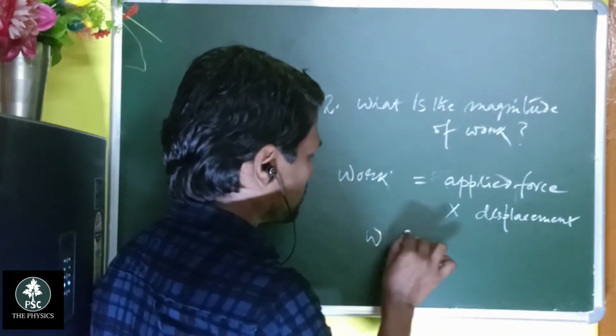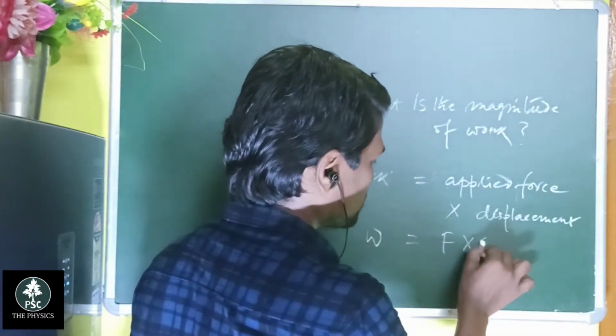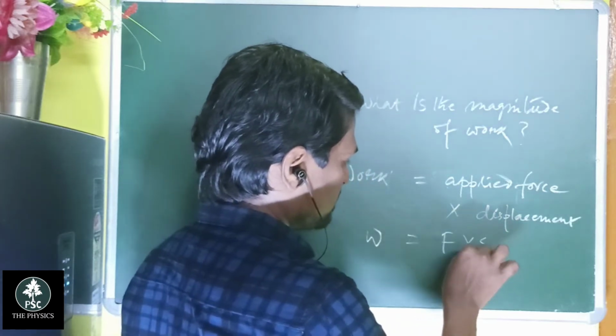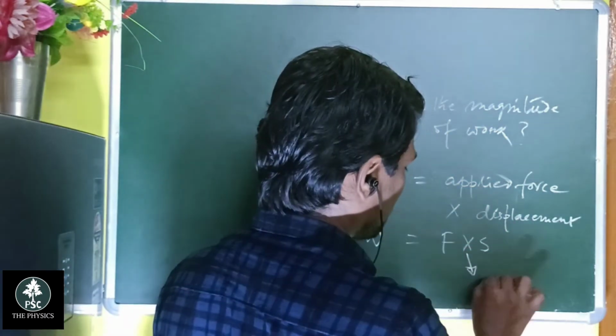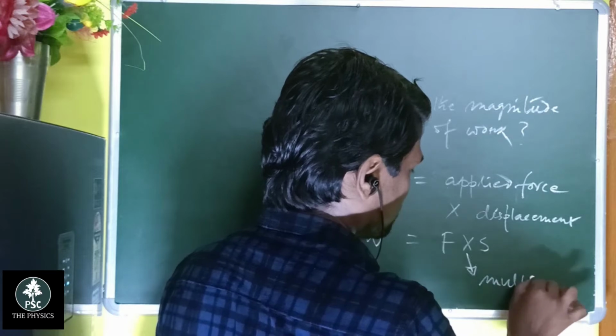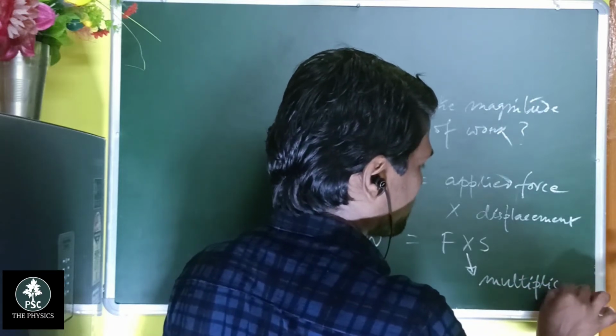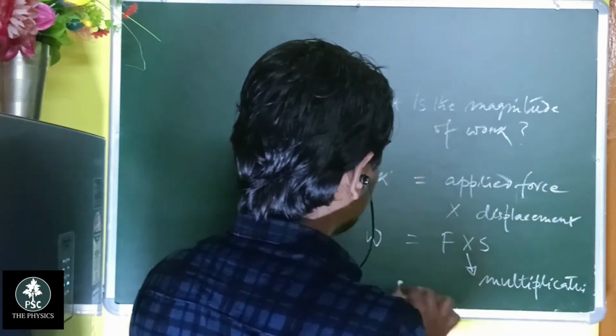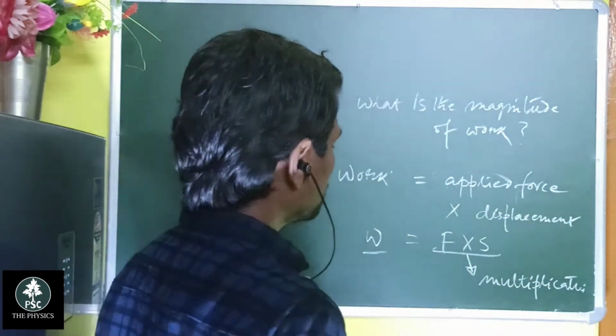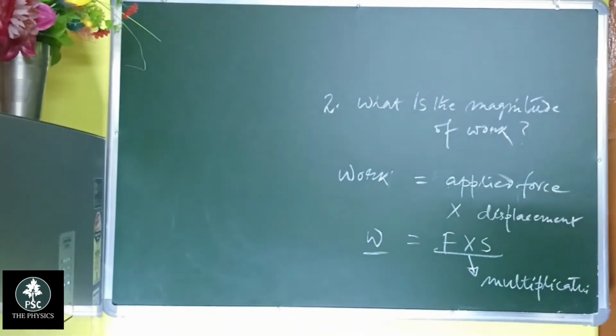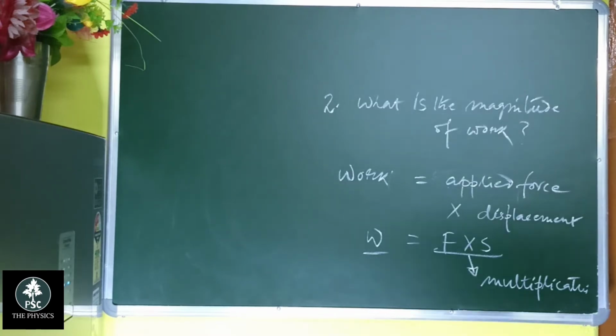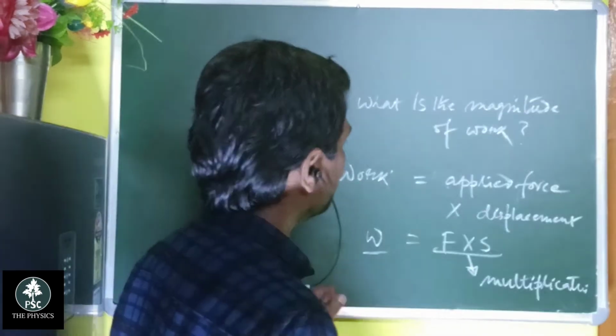So work done equal to force into displacement. This is just multiplication. Work done equal to force into displacement. This is the magnitude of work.